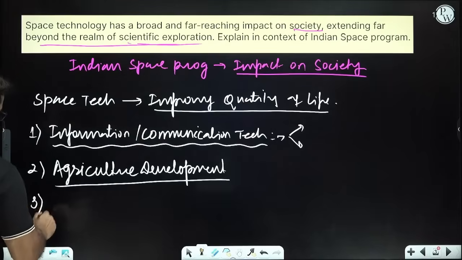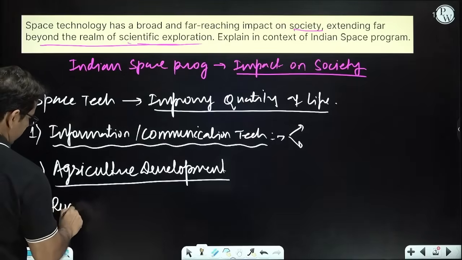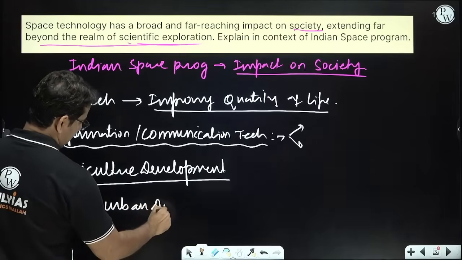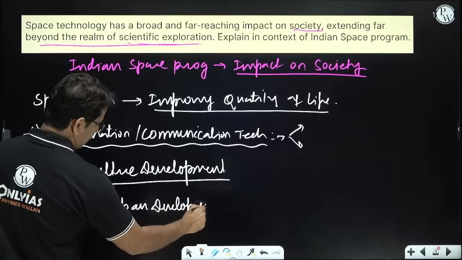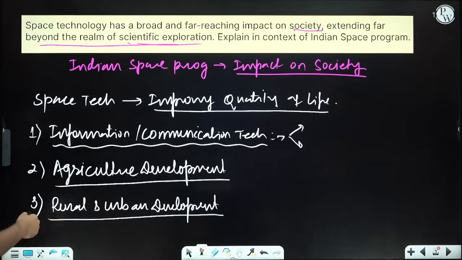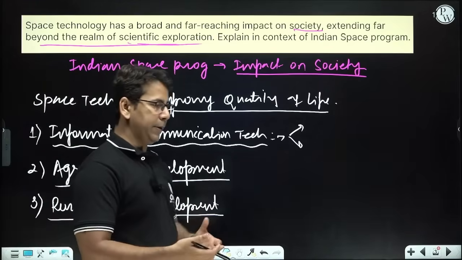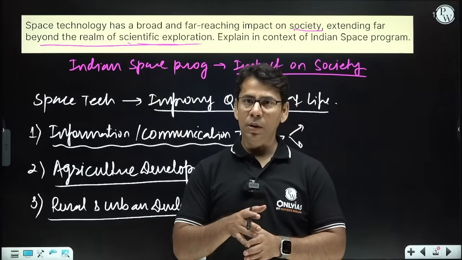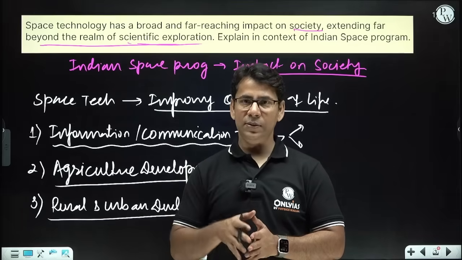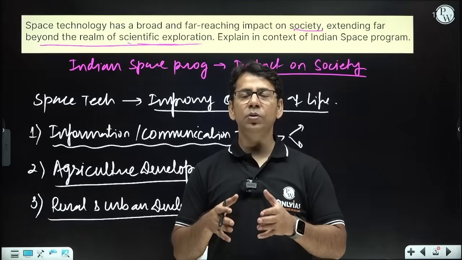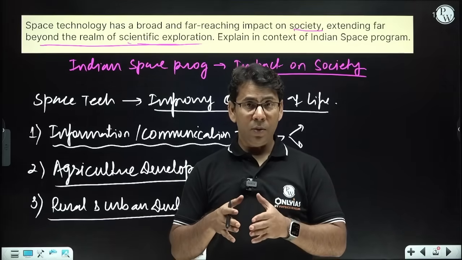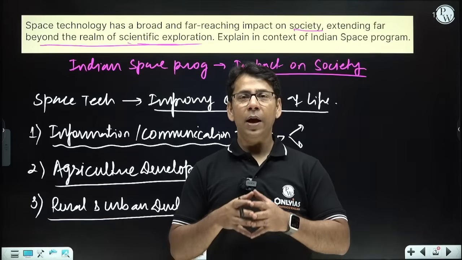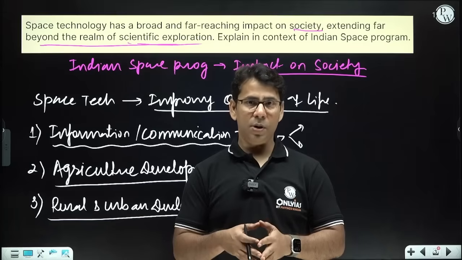Third one is rural and urban development. So rural and urban development means better civic development, planned cities, planned villages with all kinds of civil amenities. And for that again we use space technology for mapping, planning and execution, right? And there our remote sensing satellites play a very important role.